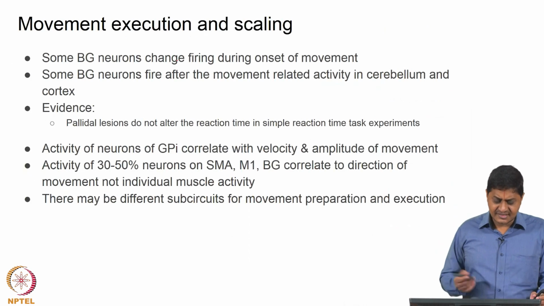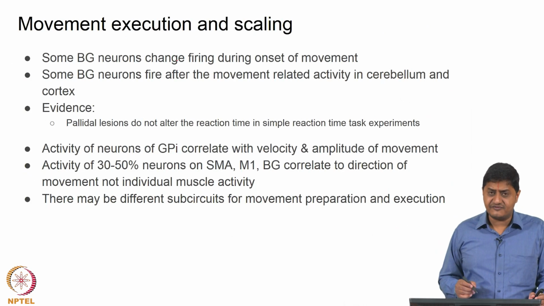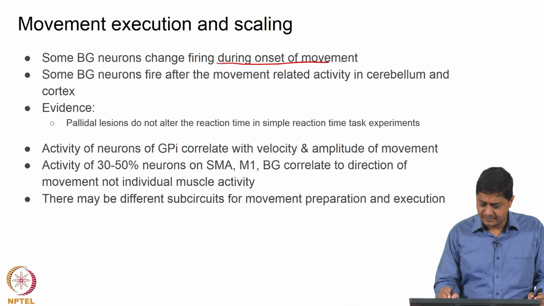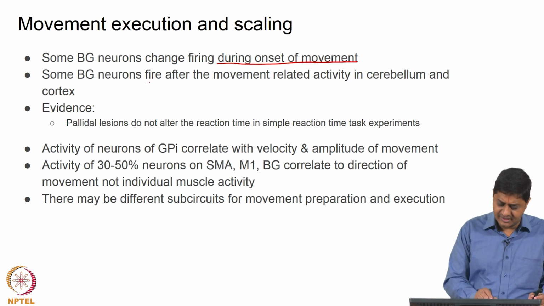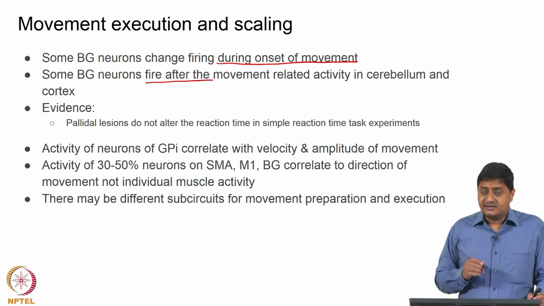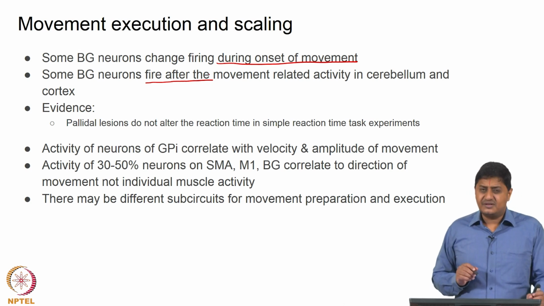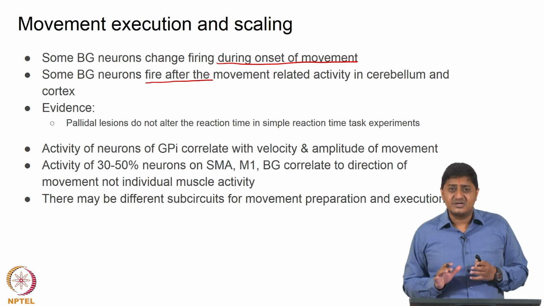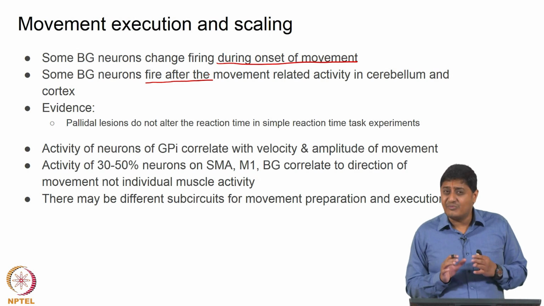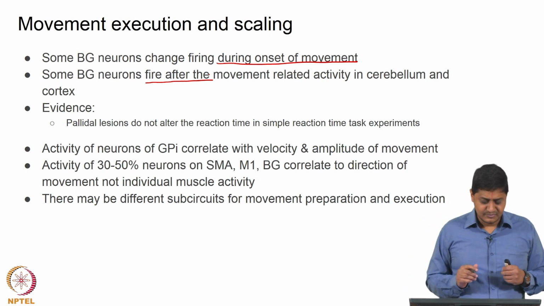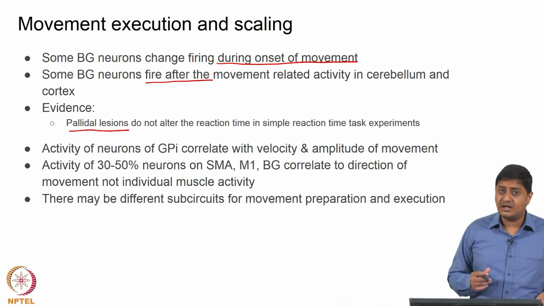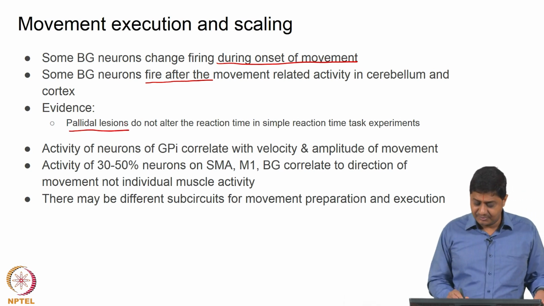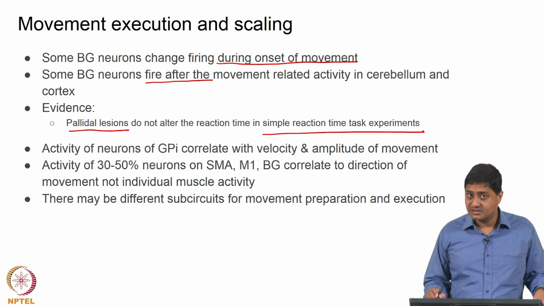Something to remember. Some basal ganglia neurons change firing during onset of movement, whereas some other basal ganglia neurons fire after the movement related activity in the cerebellum and cortex. So, it is not that all basal ganglia neurons perform essentially the same function, this does not seem to be the case. In particular, pallidal lesions do not alter the reaction time in simple reaction time task experiments.